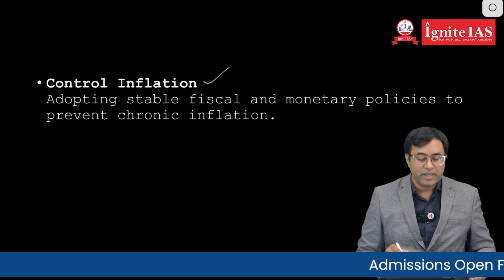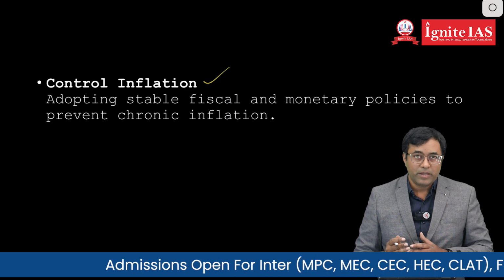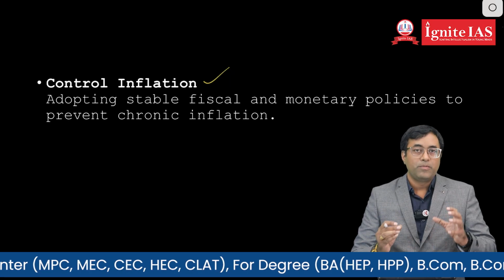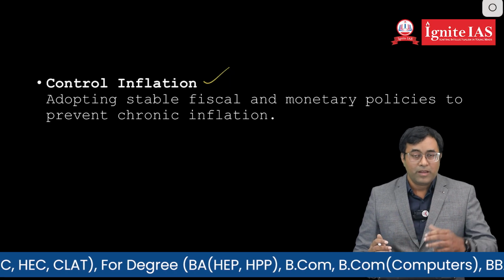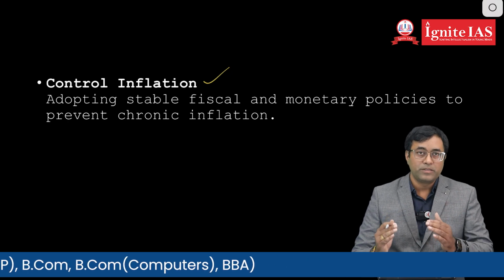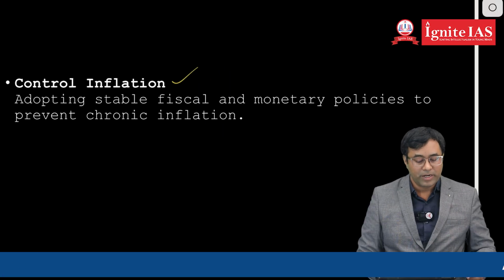Next, another step is controlling of inflation. Inflation can be controlled by the RBI on one side and the government on the other side. Based on the monetary policy and fiscal policy, control of inflation can give an edge for the companies to export, and at the same time depreciation of currency can be reduced.